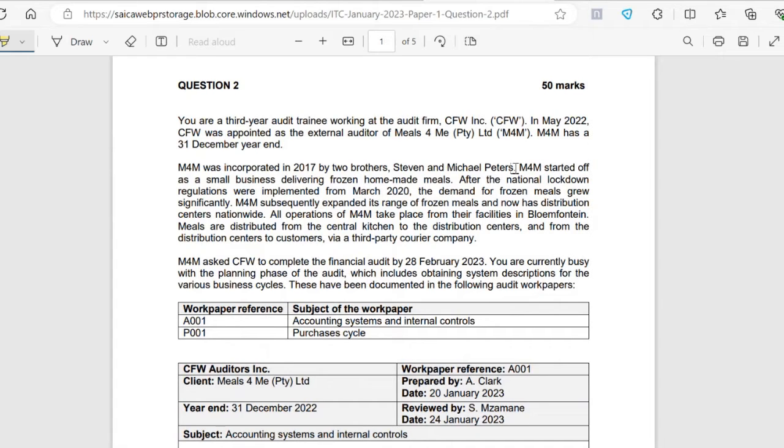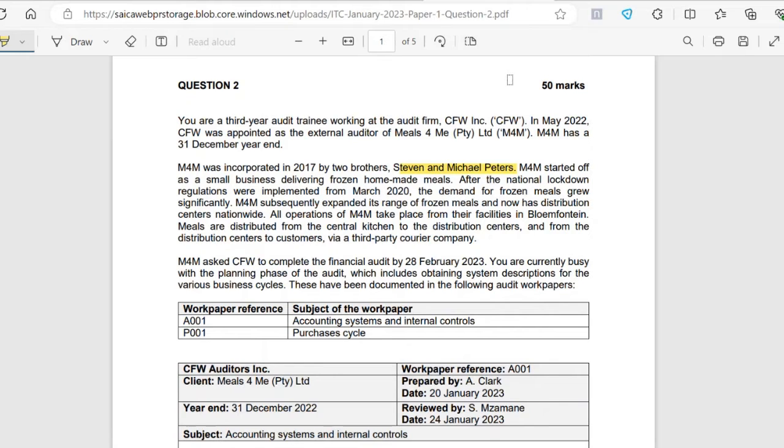So I'm going to highlight that in case their name comes up again. So they are the founders of M4M. M4M started off as a small business delivering frozen homemade meals. After the national lockdown regulations were implemented from March 2020, the demand for frozen meals grew significantly. M4M subsequently expanded its range of frozen meals and now has distribution centers worldwide. All operations of M4M take place from their facilities in Bloemfontein.